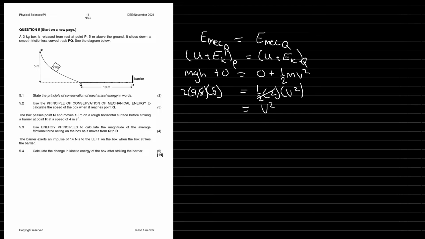So 2 times 9.8 times 5 is 98. The square root of 98 gives us a velocity of 7 root 2, yeah, that's right, sorry. Which I'll write quickly as a decimal. It is 9.9 meters per second.